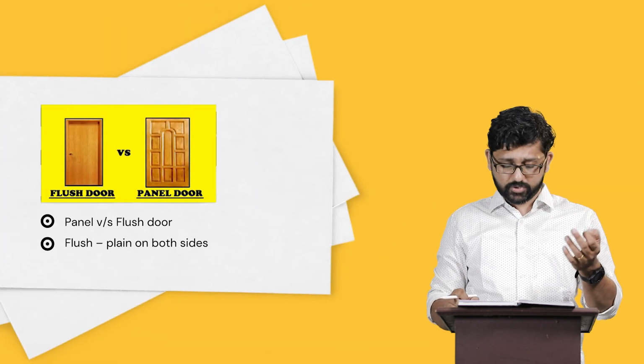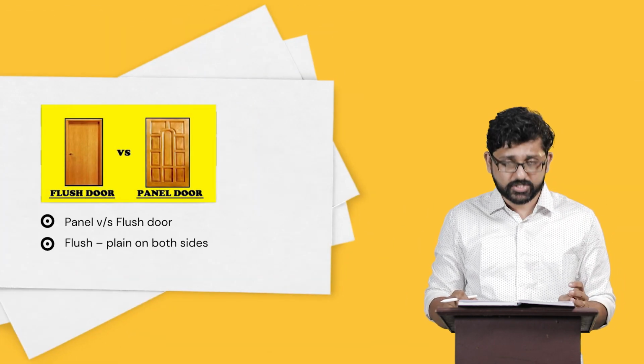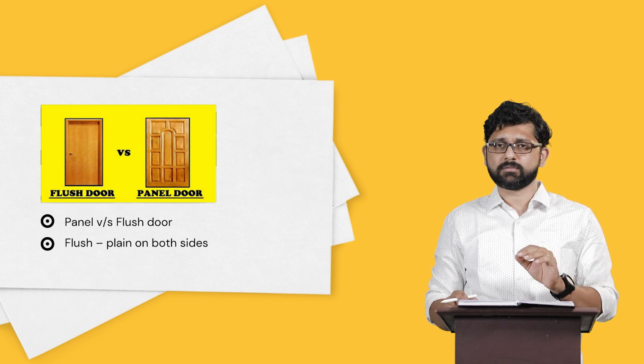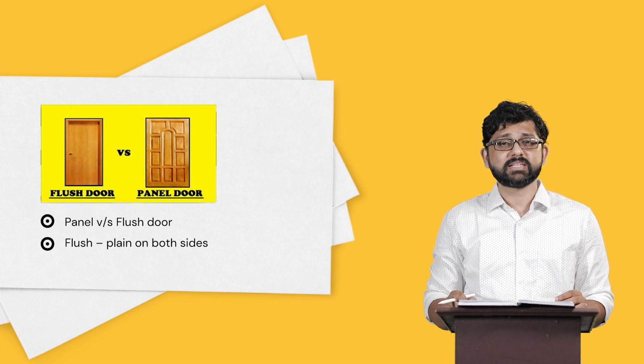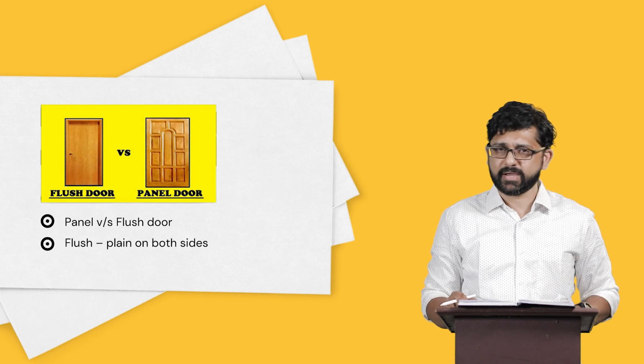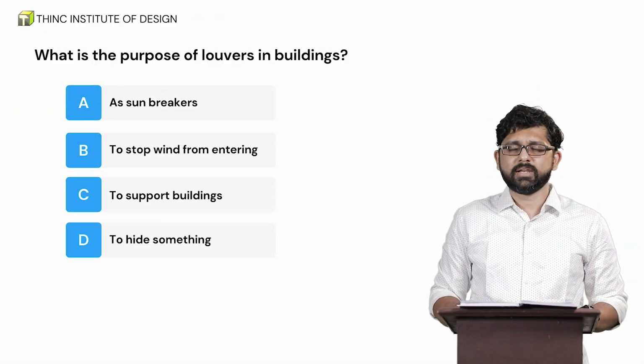Now, there are 2 types of doors. There is the flush door, and there is also the panel door. Flush doors, as shown, are basically plain on both sides. On the other hand, panel doors will have panels on the door, either horizontal panels or vertical panels, based on the design.